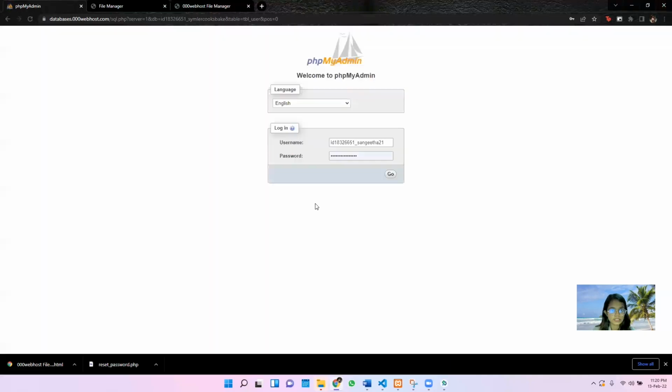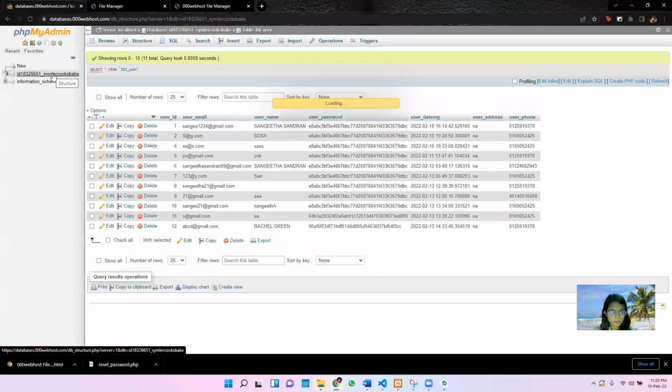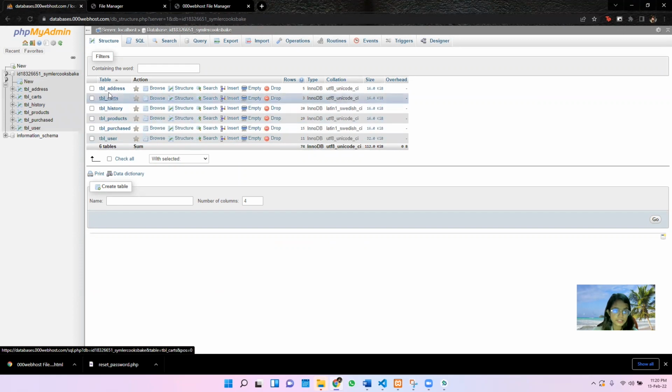Okay, so let's take a look at the database. You can see we have 6 tables in total, which are address, card, history, product, and purchase.